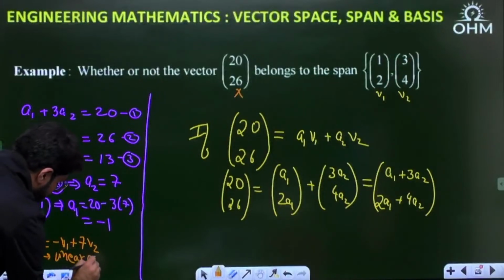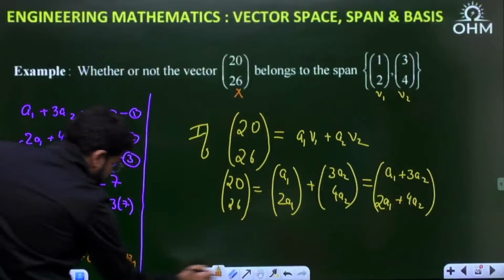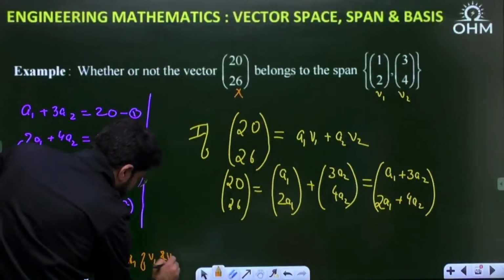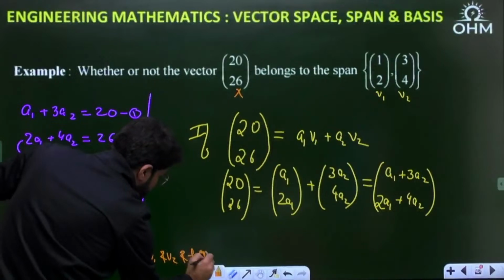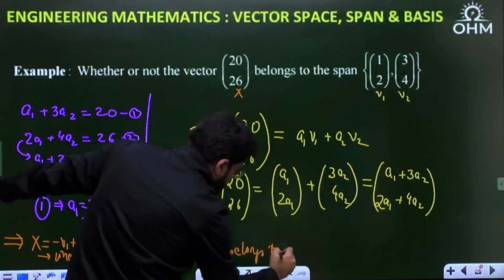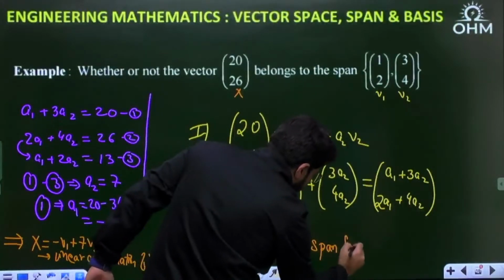Listen to me: this vector x is a linear combination of v1 and v2, and hence belongs to the span of v1, v2.